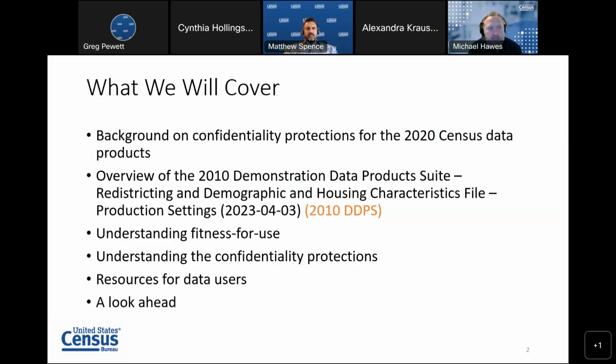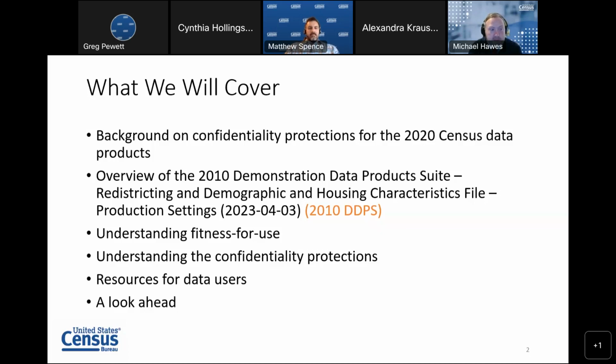What are we going to cover today? Well, we'll give you a brief background on the confidentiality protections for the 2020 census data products. And we'll give you an overview of the new Demonstration Data Product Suite. As I said, the full title for this is the 2010 Demonstration Data Product Suite Redistricting and Demographic and Housing Characteristics File Production Settings 2023-04-03. It's a very long title, and so to avoid taking time saying that over and over again, you'll see that abbreviated throughout this presentation as the 2010 DDPS.